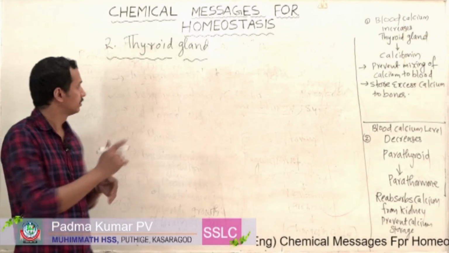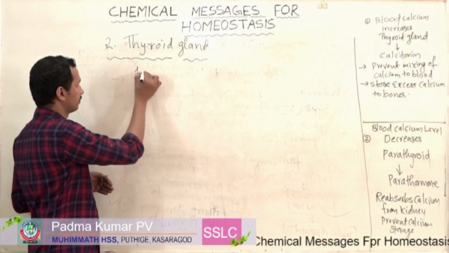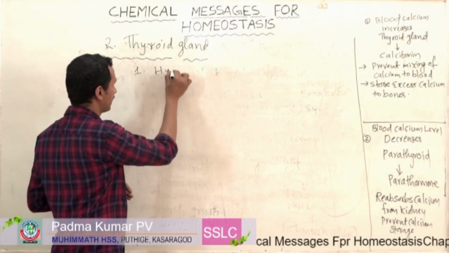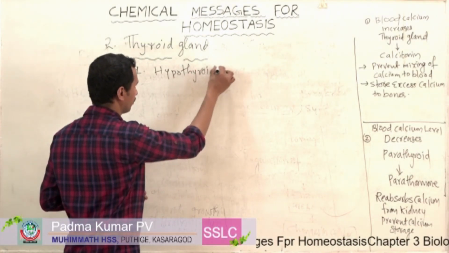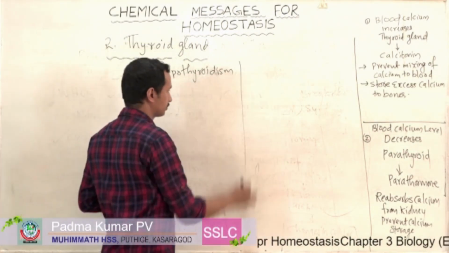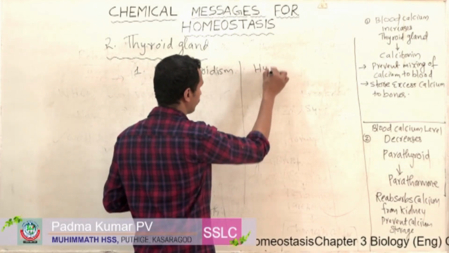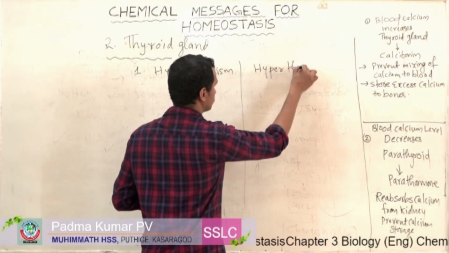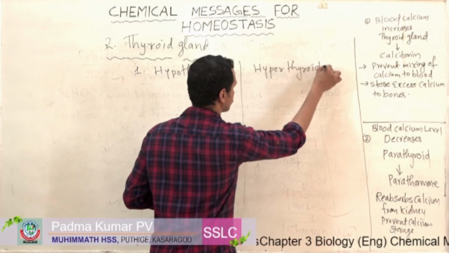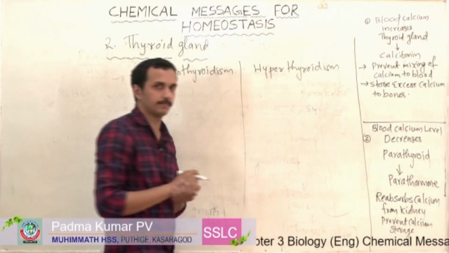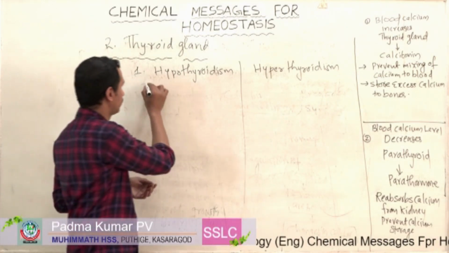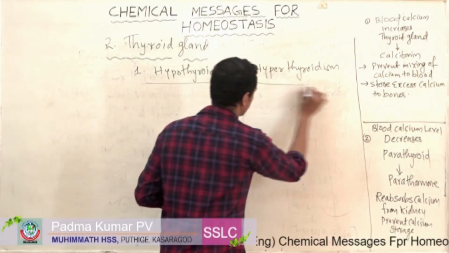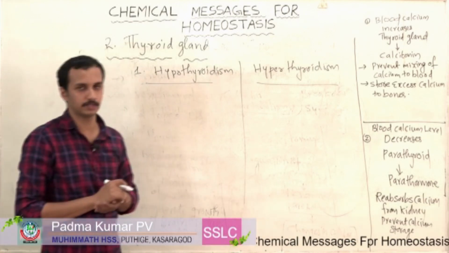So first one, you can write hypothyroidism, and the second one is called hyperthyroidism. There are two types of thyroid gland disorders.